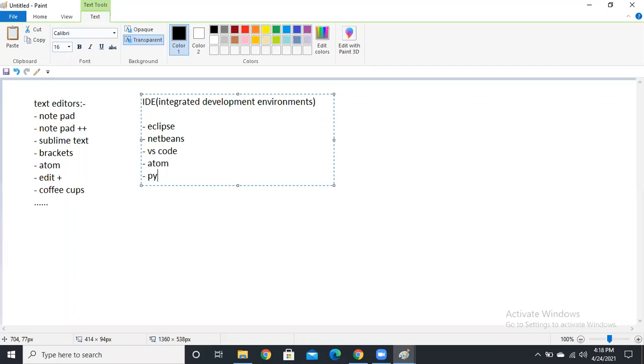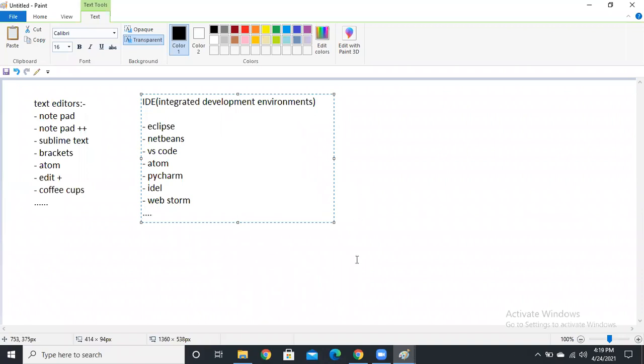VS Code for React and Angular, guys, most of it we use. And PyCharm for Python, guys. And we have IDLE. There are so many, guys. Even WebStorm also. There are so many IDEs, guys.